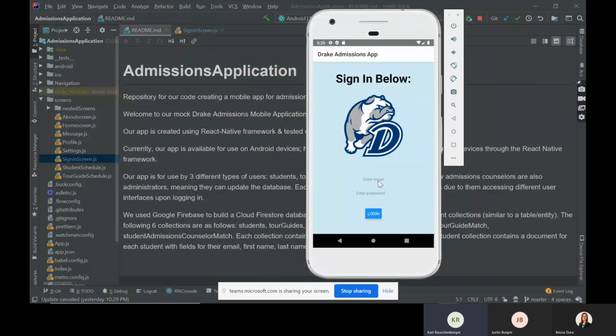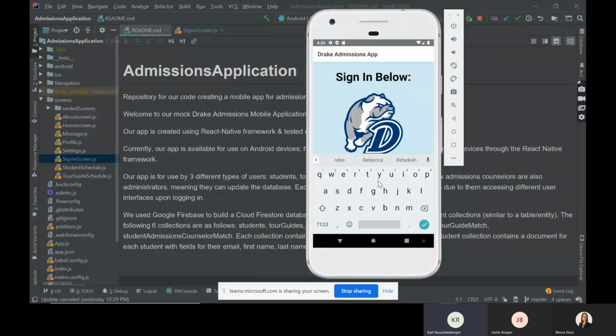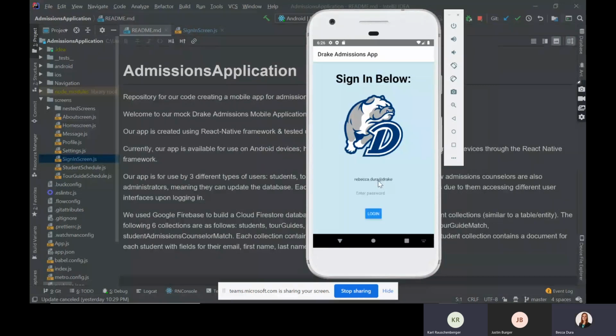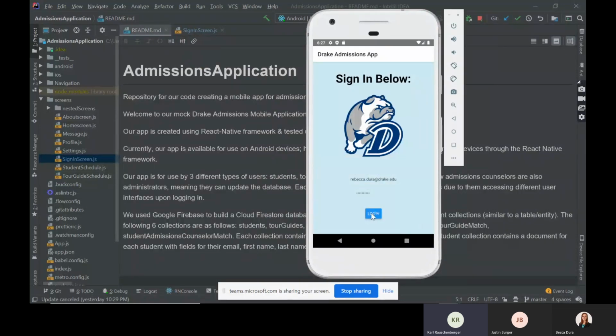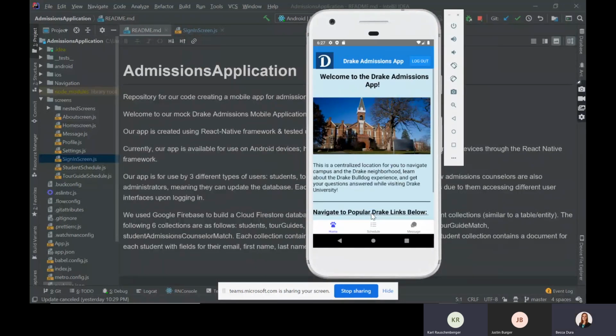Yeah, so on this app, you can log in, and Becca will do that while I talk a little bit more. The reason why we decided to do React, as she had said, is it goes really well with Firebase, and it can connect everything together, as well as React works on Android, iOS, and the internet.